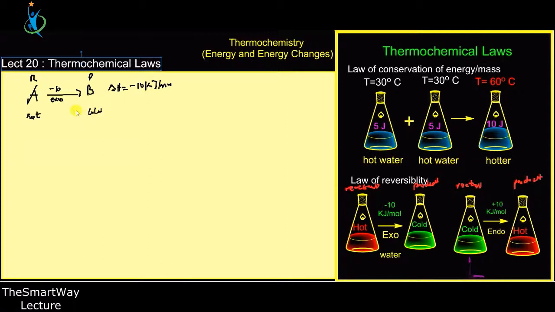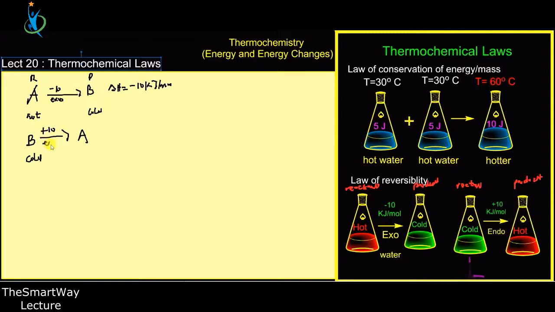Now it is again possible for us to change the cold water back to hot. So B can be reversed, and then I can achieve the same A over here. If the cold water wants to become hot, then it has to absorb energy from the surroundings, and so the plus sign will indicate that it is taking up energy from the surroundings.